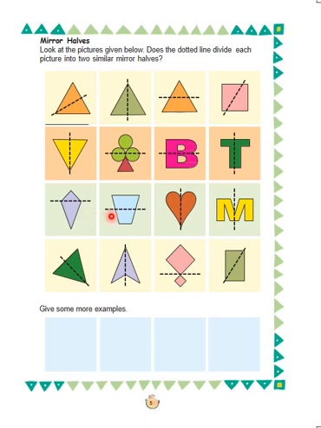Similarly, in the next picture of a trapezium, the dotted line is not cutting it equally. Hence, it also does not have similar mirror halves. In the further given pictures of a heart and M, a vertical line is cutting them exactly from the middle, making two equal parts. So, due to this, they form similar mirror halves.